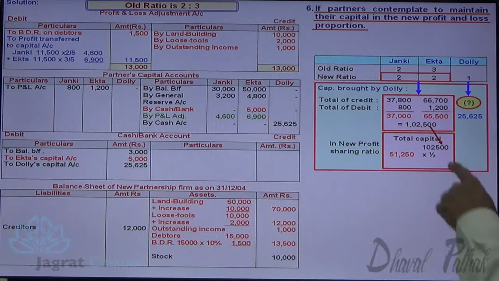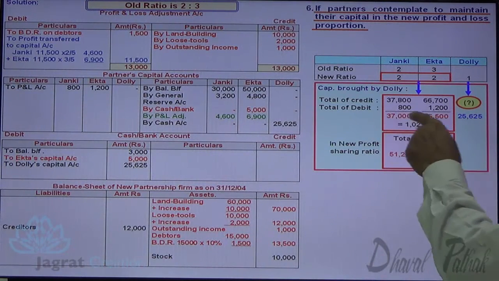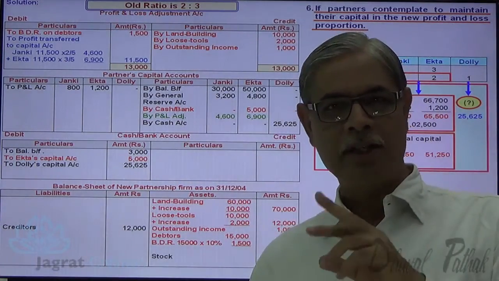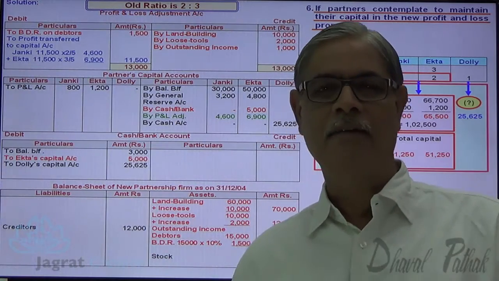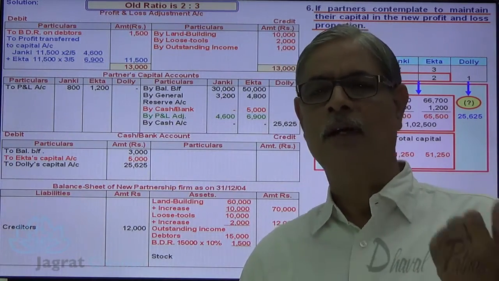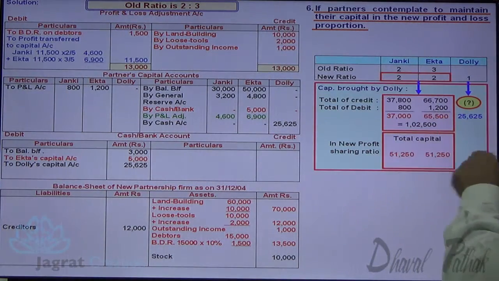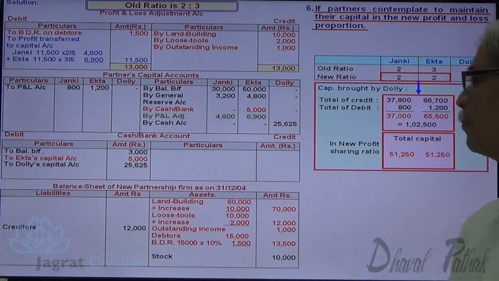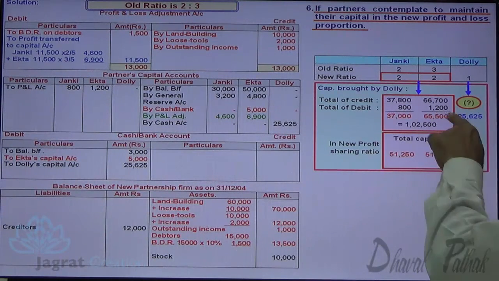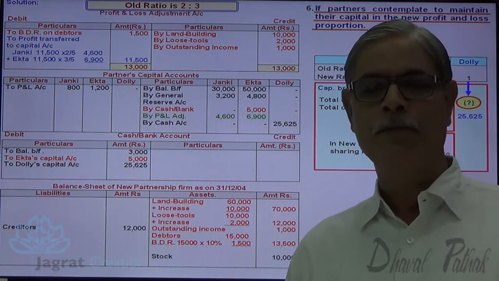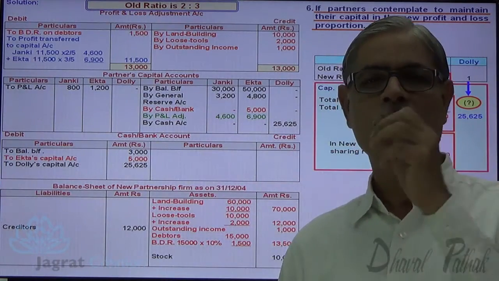Similarly, the capital of Ekta also should be 1,02,500 into 1/2, so it should be 51,250. This is the required capital, and this is the existing capital. Now, when you want to change the capital to the required level, either you are required to bring cash or withdraw cash. Here the capital is 37,000 and Janki wants to keep a capital of 51,250, so Janki has to bring. Ekta's capital is 65,500 and should be maintained at 51,250, so her capital is more than required and she will withdraw.